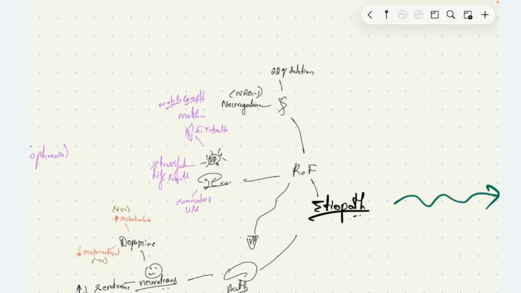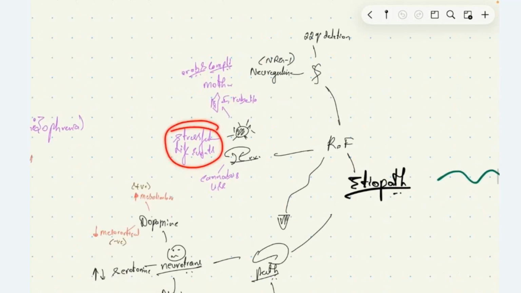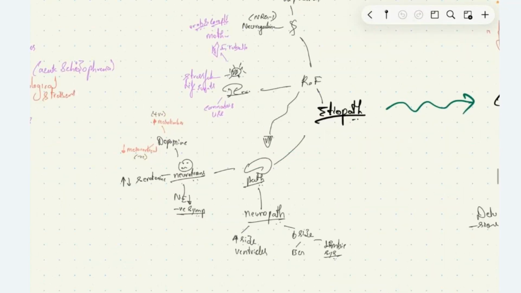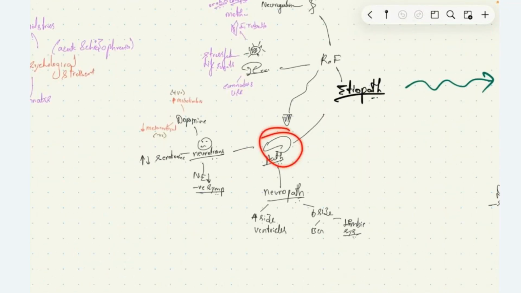Those are maternal infection with influenza, rubella virus, and other viruses, the mother having any obstetric complications with the fetus suffering from it, and also any stressful life events are risk factors for developing schizophrenia, and cannabis use has been associated with schizophrenia. These risk factors will lead on to a pathological process where there will be impaired neurotransmitter levels in the brain.